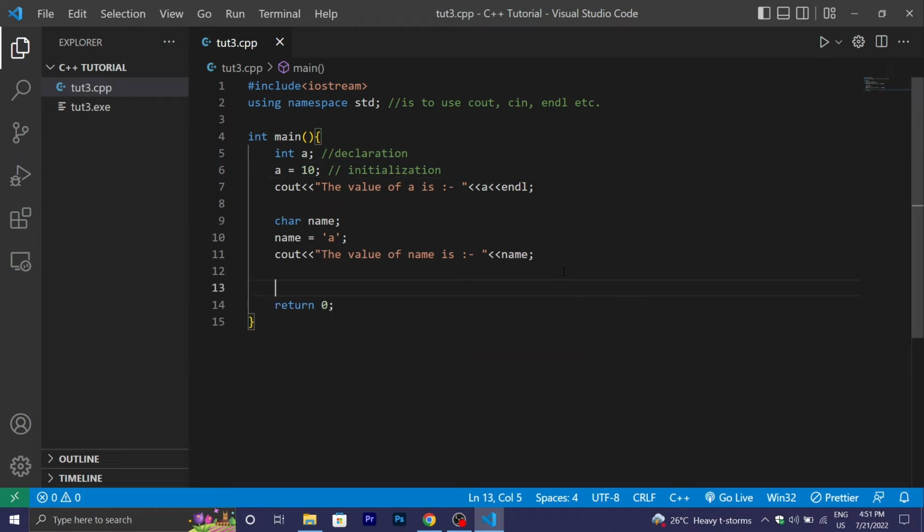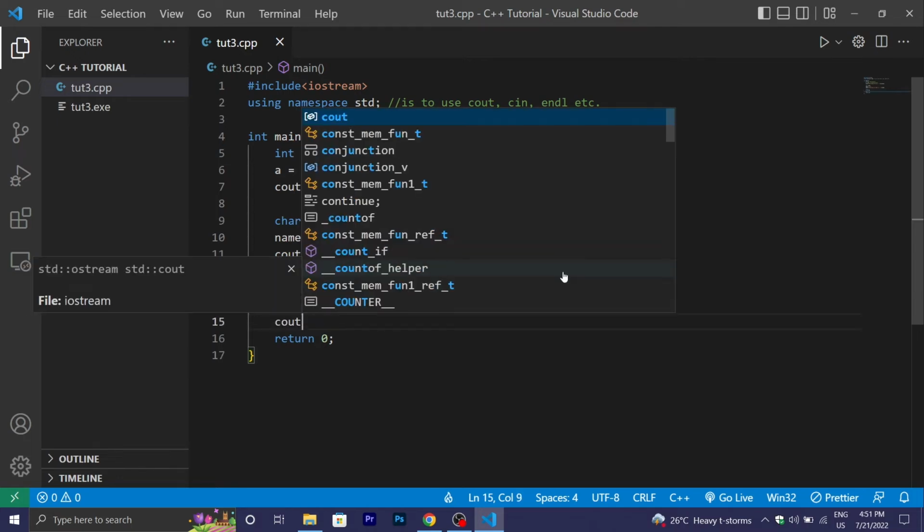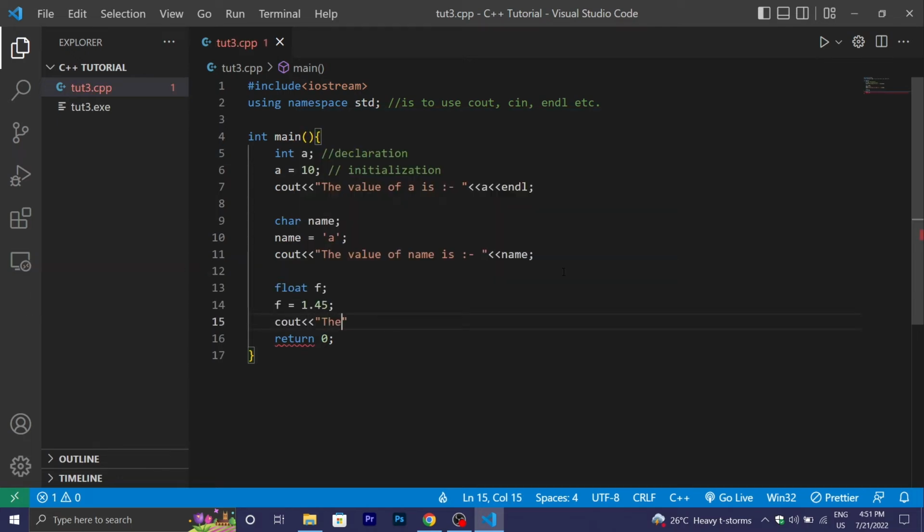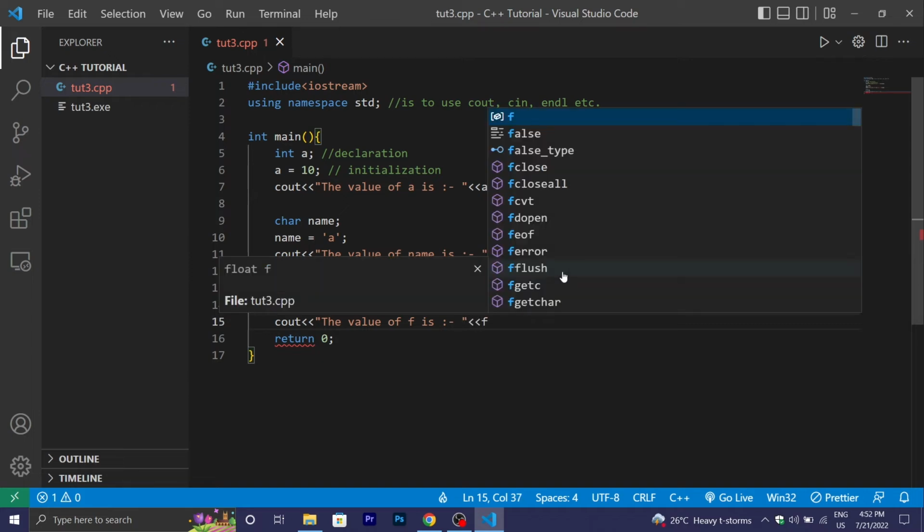Okay, now let's do the example of float. Type float and initialize the name of the float. I will denote it f and put a semicolon, and the value of f is 1.45, semicolon, and print the value of float. The value of f is f, semicolon.